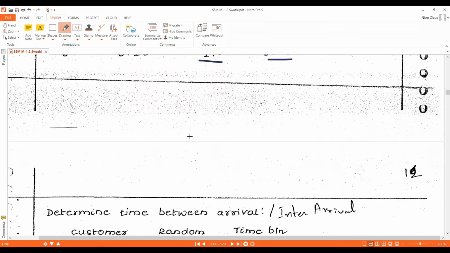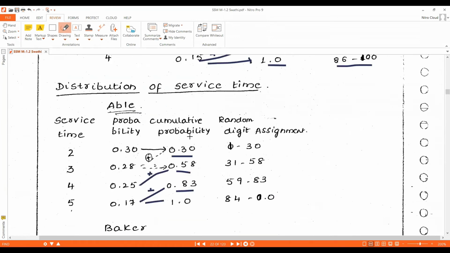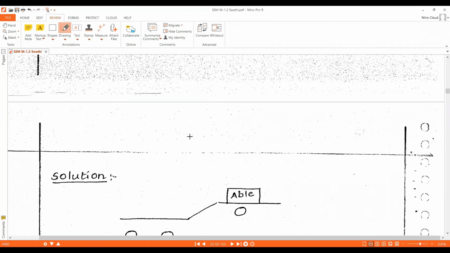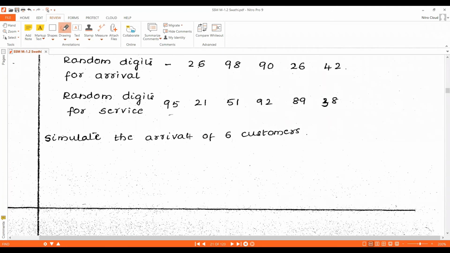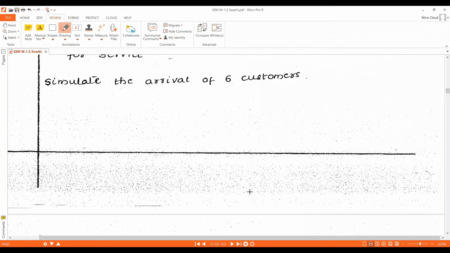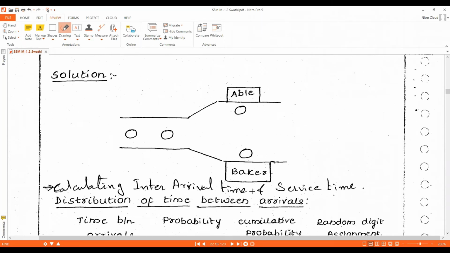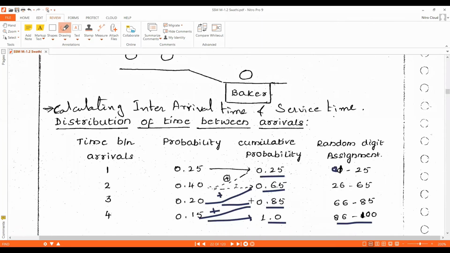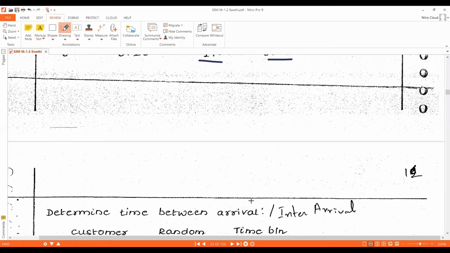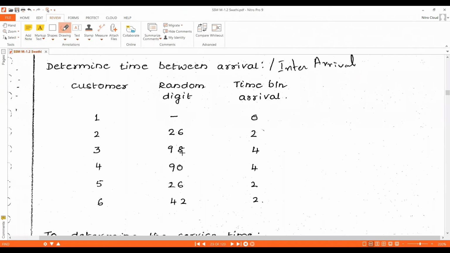For customer 2 onwards, the random digits for arrival given in the problem are 26, 98, 90, 26, 42. We copy them for all the customers.